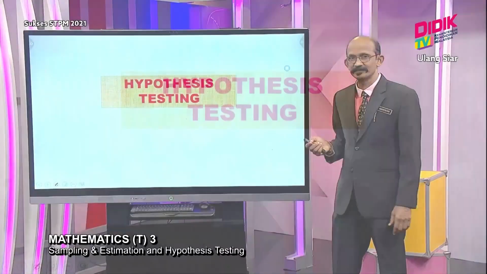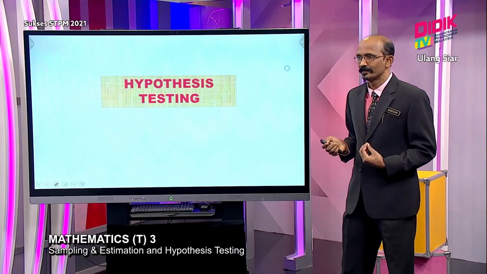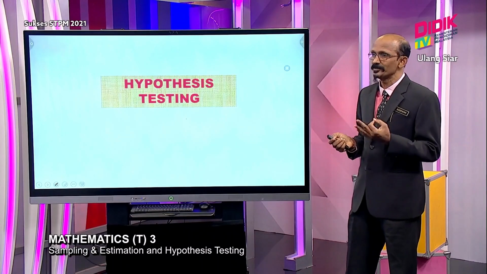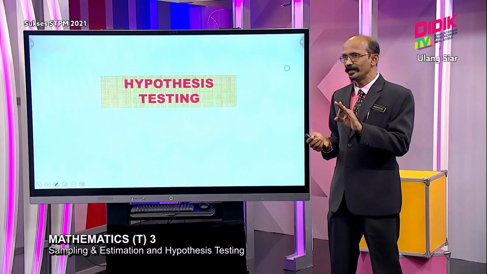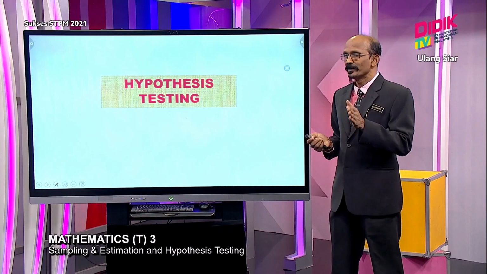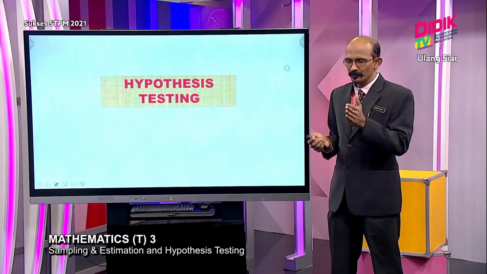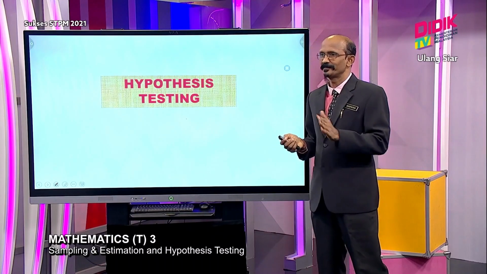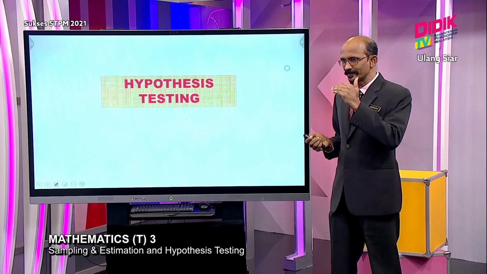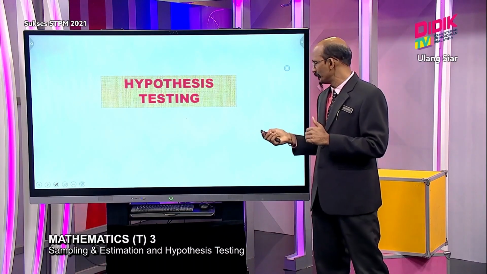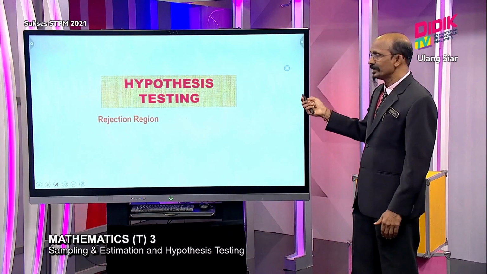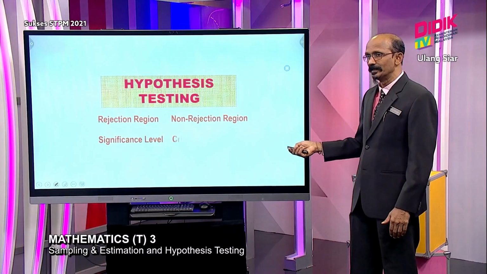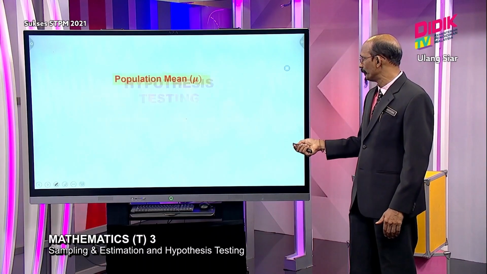We continue. Next chapter is hypothesis testing. In this chapter, we are going to test two things. One is population mean, another one is population proportion. Since this involves testing, it must follow a certain procedure. If you do not follow the procedure properly, you will lose marks. Simple as that. So you have to know what the steps are one by one. What are the main key terminologies you should know in the context of the question? These are the 4 terminologies that mainly come out in the exam.